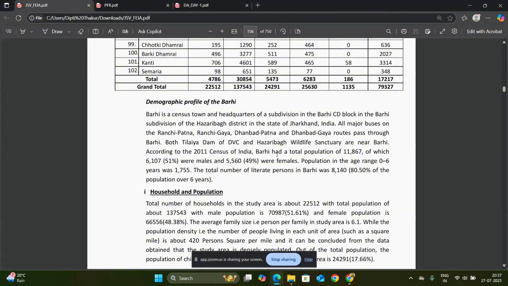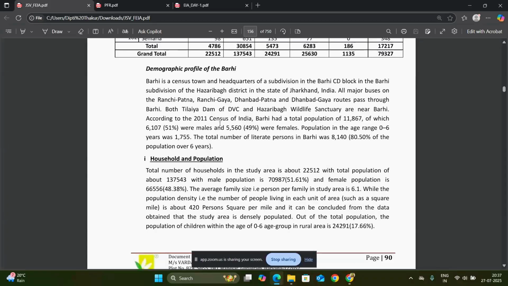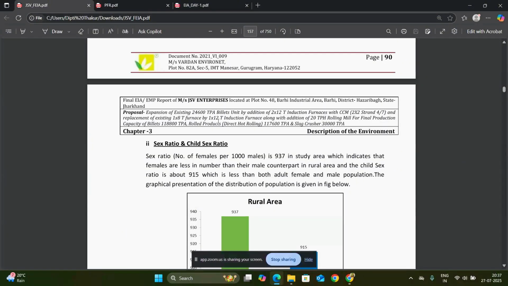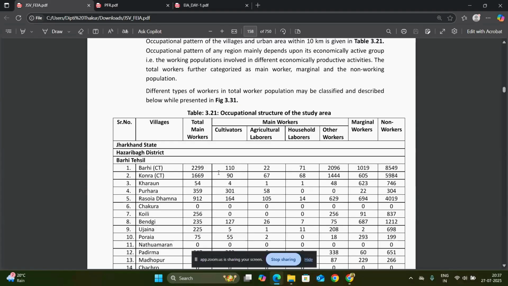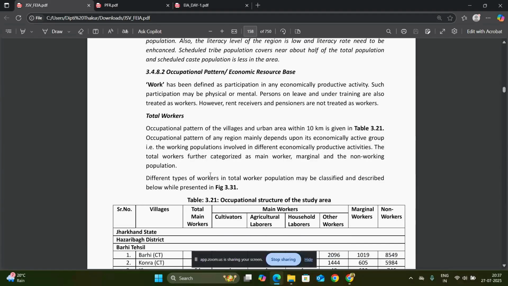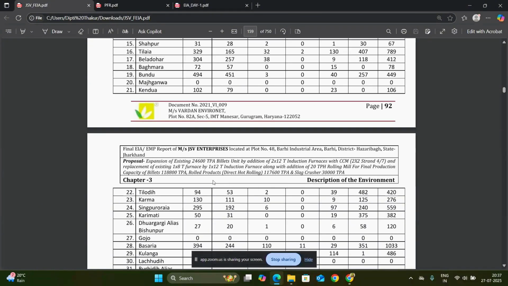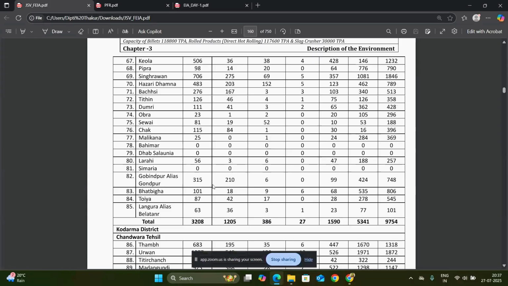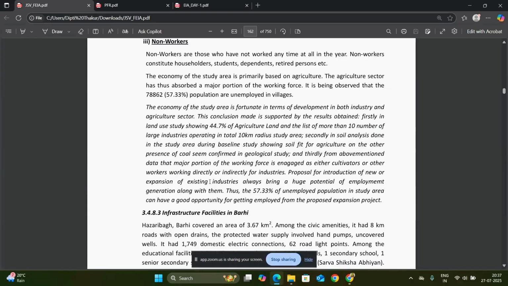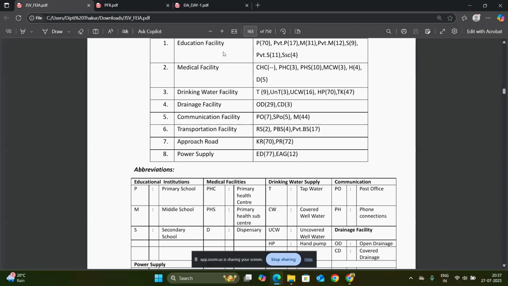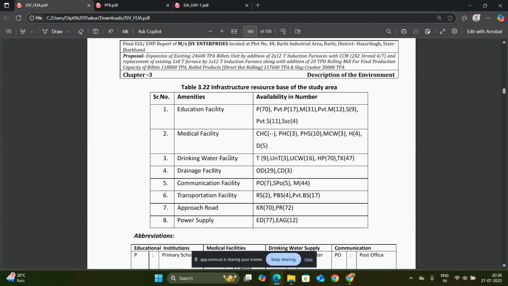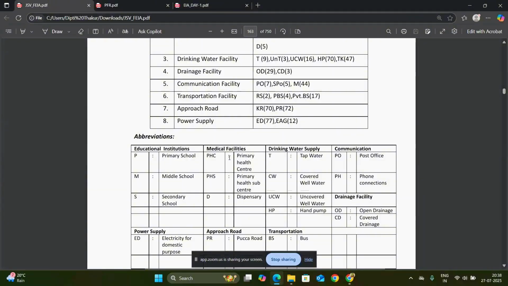So this is how we can write the demographic profile of the study area or nearby the project site. This is the household and population, the sex ratio and child sex ratio, scheduled caste, literacy rate. All of this you have to mention in the socioeconomic section of the third chapter of the EIA report. Next, these are all from the census data, and the infrastructure resources based on the study, the education facility, medical facility, all you have to mention, and you get the data from the census.